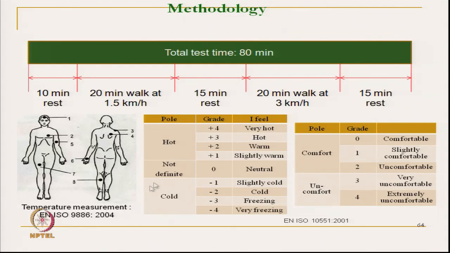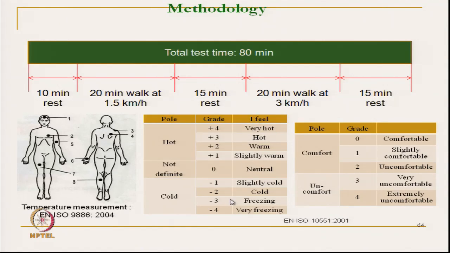We rated the garment in terms of comfort rating and warmth rating. In warmth rating we have taken a 9 point scale, from +4 to +1: +4 denotes very hot, then hot, warm and slightly warm, and 0 is the neutral rating, and similarly for cold, from slightly cold to very freezing.